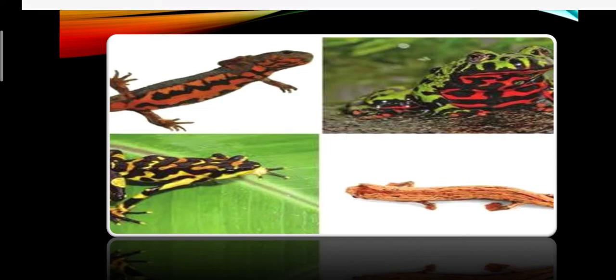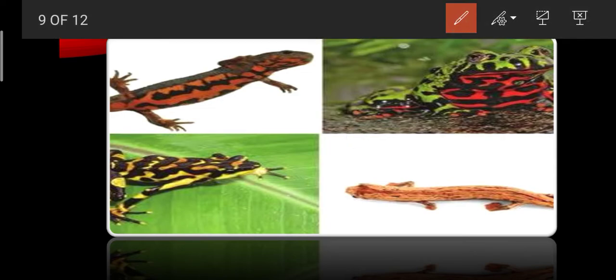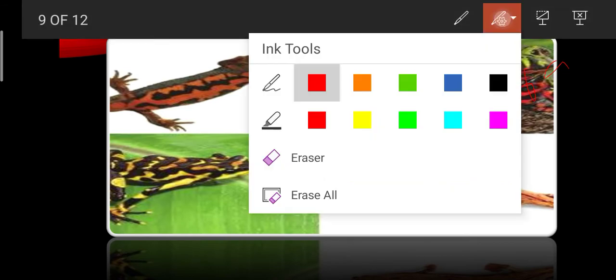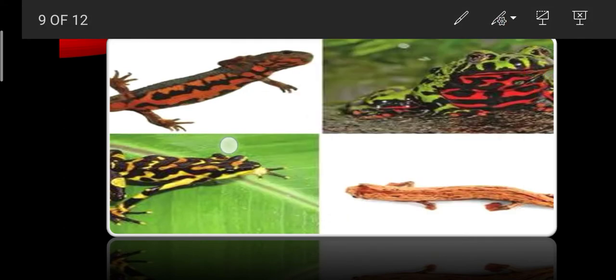So these all are examples of Amphibia. Now what is Amphibia? What animals are included in class Amphibia? So let us just discuss this.